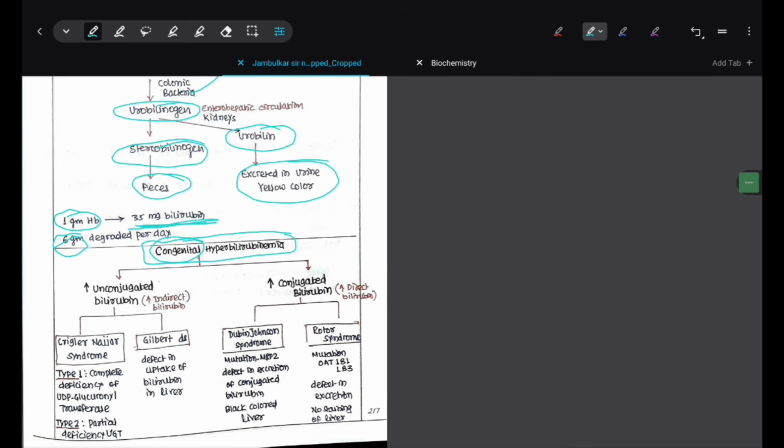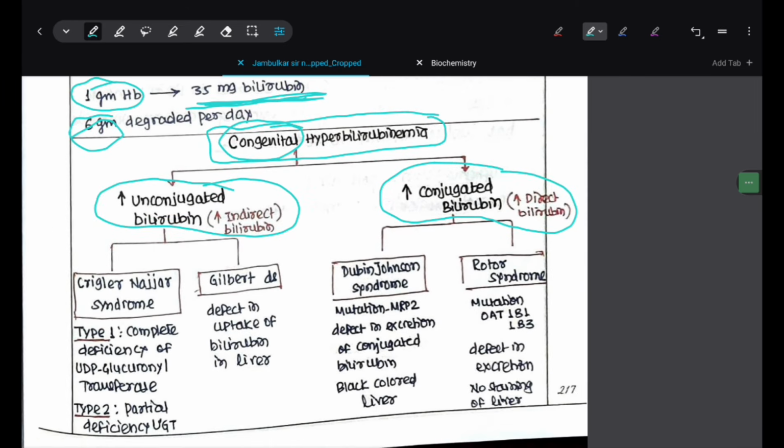Congenital hyperbilirubinemias are of two types: unconjugated hyperbilirubinemia and conjugated hyperbilirubinemia. Congenital types of unconjugated hyperbilirubinemia are Crigler-Najjar syndrome and Gilbert disease. In Crigler-Najjar syndrome, type 1 has a complete deficiency of UDP-glucuronyl transferase, and type 2 has partial deficiency of UDP-glucuronyl transferase.